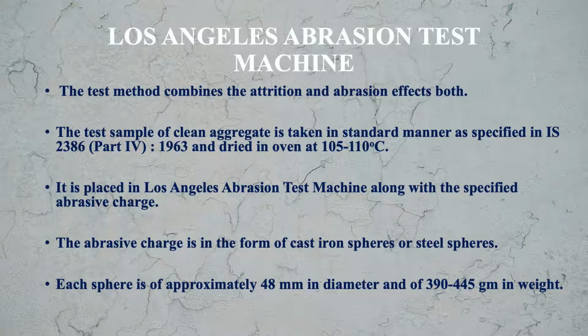As I told you, what is this abrasive charge? These are steel balls. They are put along with the sample in the Los Angeles abrasion test machine. The abrasive charge is in the form of cast iron spheres or balls or steel spheres. Each sphere is of approximately 48 mm in diameter and 390 to 445 grams in weight. So these balls or spheres are put along with the aggregate in the machine.